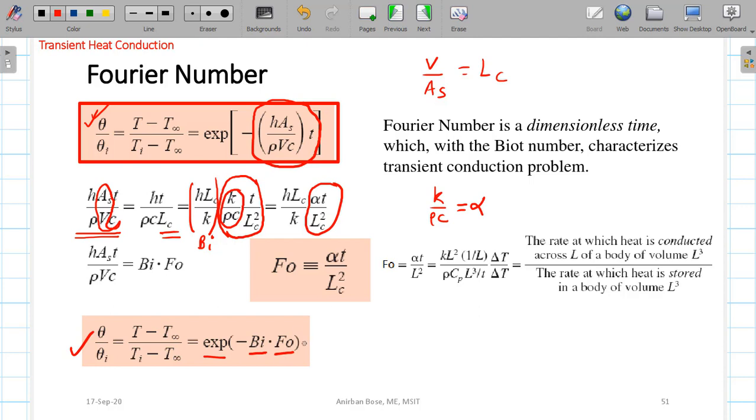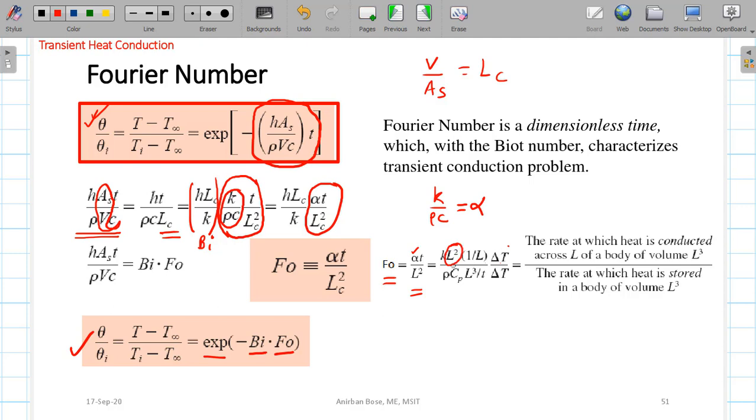Now what is the physical significance of the Fourier number? If you write the expression of the Fourier number, it is alpha t by L square. If you expand alpha as K by rho C, you will find that you can write this expression as K into L square into 1 by L into delta T. Here L square indicates nothing but the area.